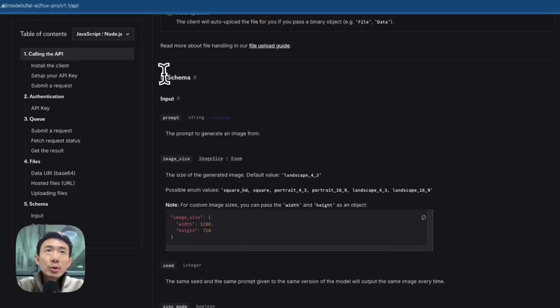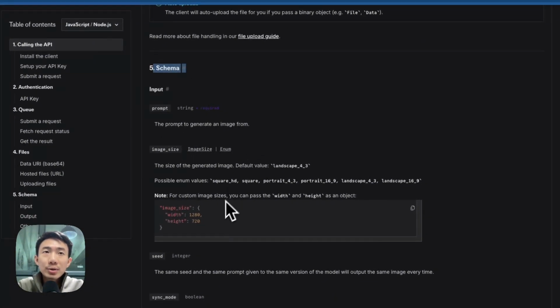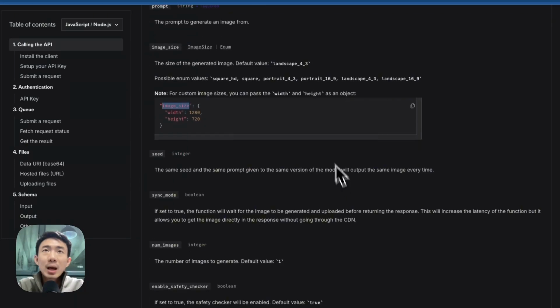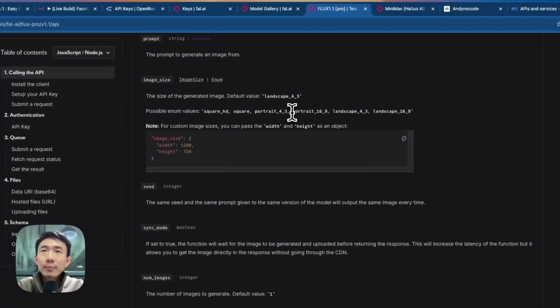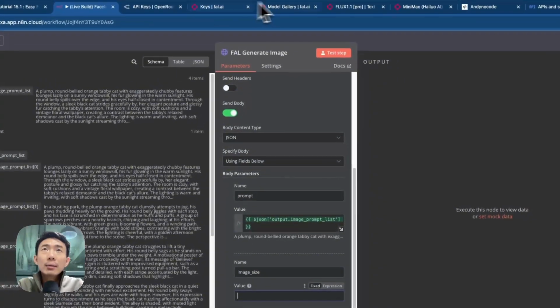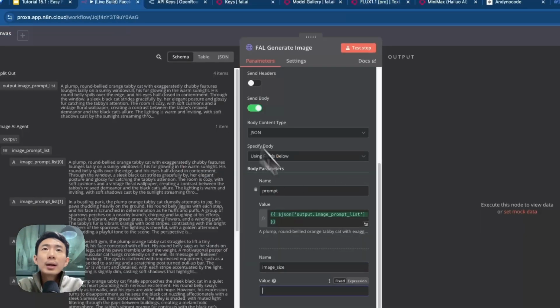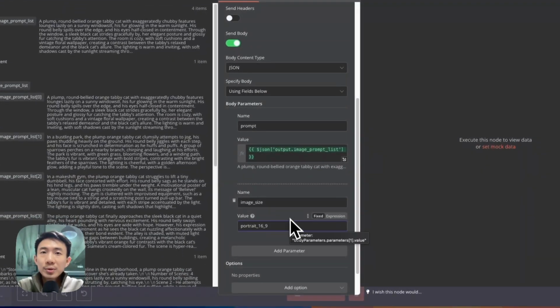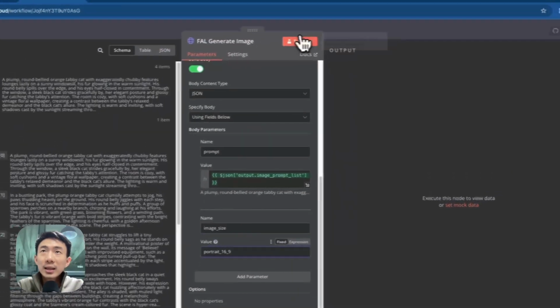Let's scroll down. When we search for schema, basically we can see the image size here. These are the variables, these are the values, and we are going to choose this time. So we can just go back here, copy this value, and paste it here. Portrait 16:9. All right, so we can click test step.